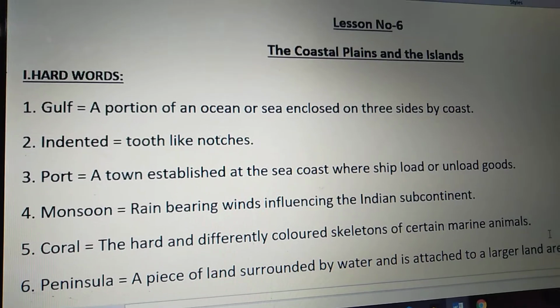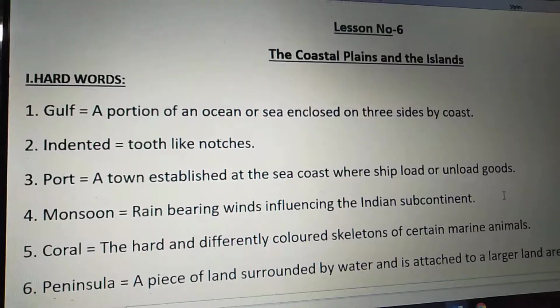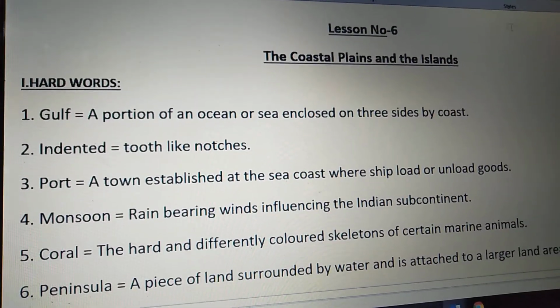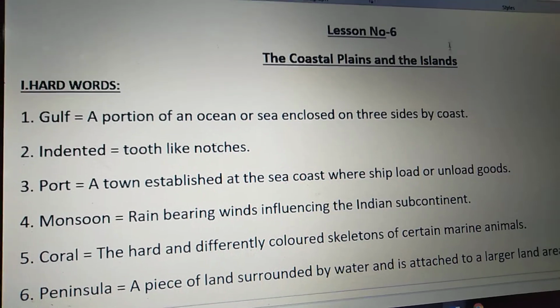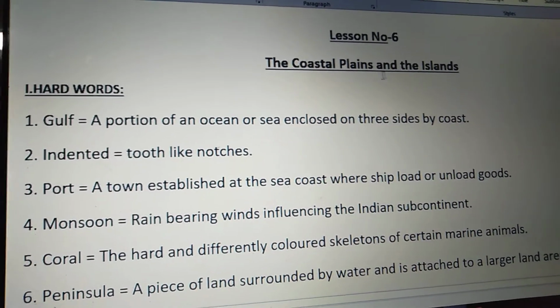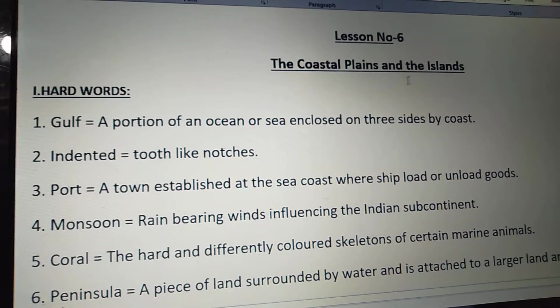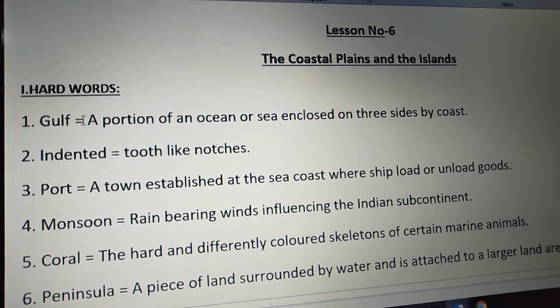Today you are going to learn hard words, fill in the blanks, match the following of your sixth lesson, the coastal plains and the islands. Children, all of you open your worksheets, open lesson 6, the coastal plains and the islands. See the hard words. Gulf.